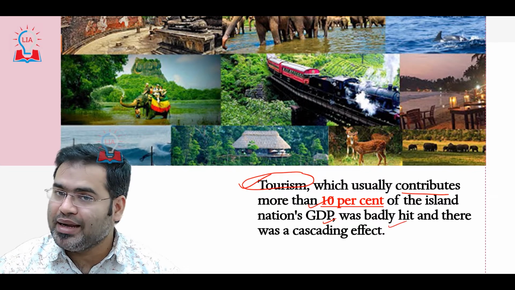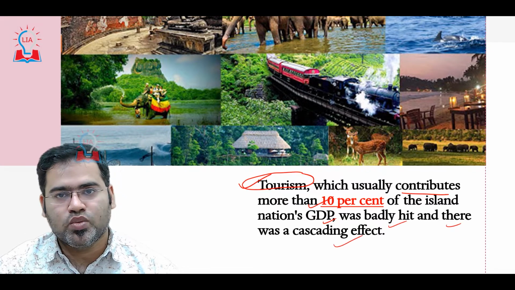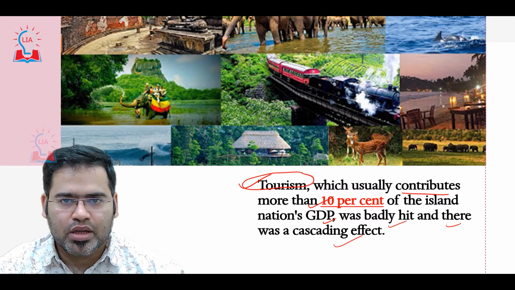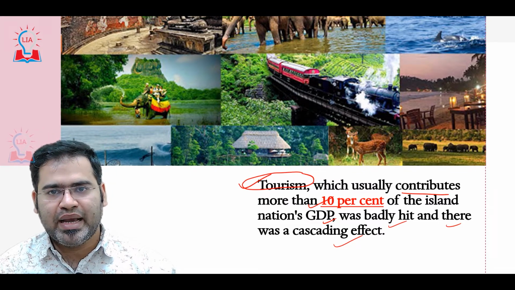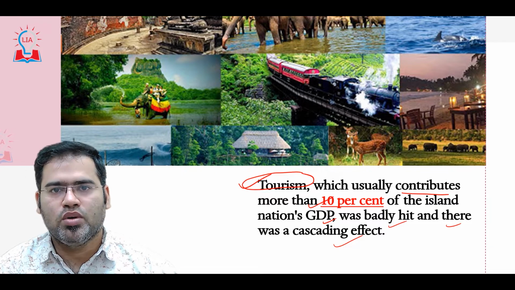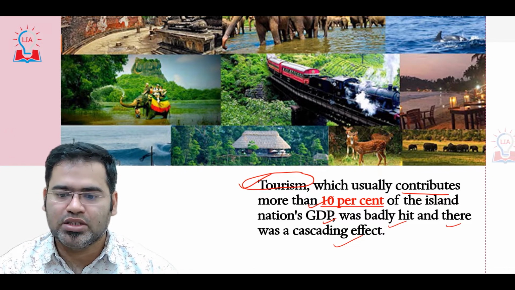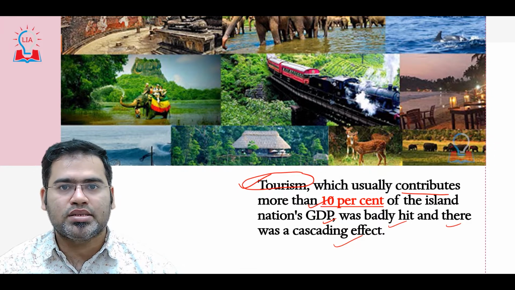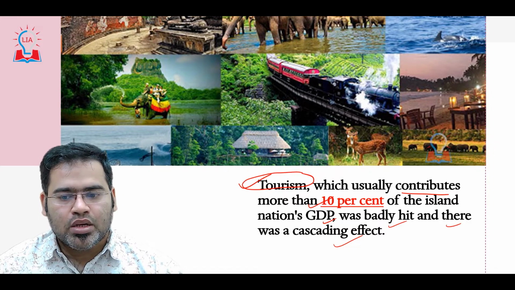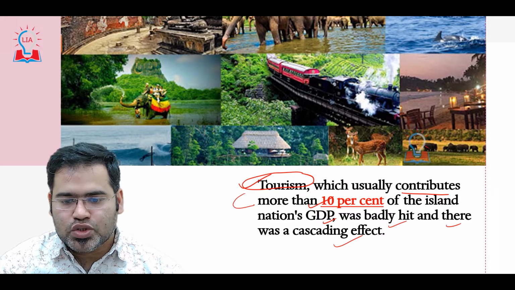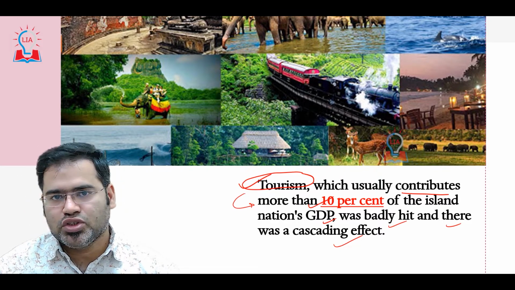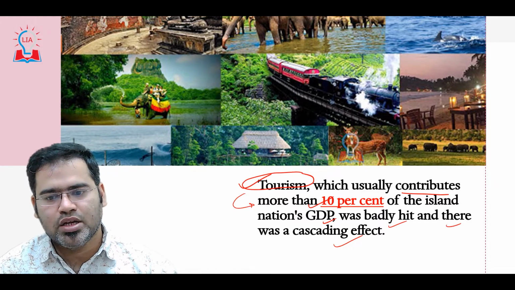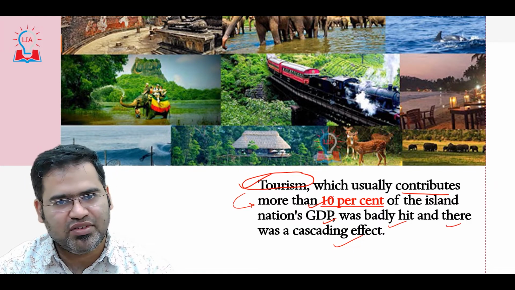It was badly hit. There was a cascading effect. What is the cascading effect? The tourism industry was completely hit by COVID, so people are losing jobs also. More than 2 lakh people have lost their jobs in the tourism industry in Sri Lanka. That is a very big number considering Sri Lanka's total population. Now people have lost their jobs, they are not having money, and their purchasing power has been reduced. Because of that, again an issue will happen. So this is one of the biggest factors.